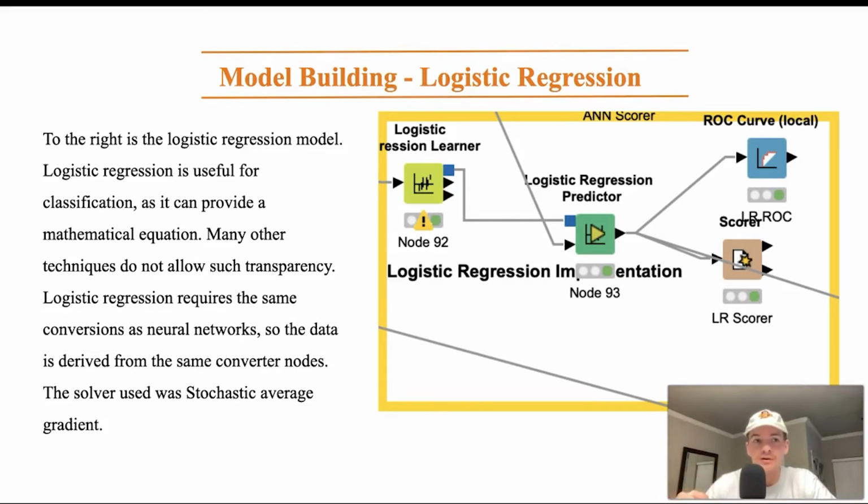the normalizer. Logistic regression is useful for classification because you can get a mathematical equation out of it, and that provides some transparency, whereas with something like the neural network you don't get quite as much transparency. You're not really sure necessarily how it made the decisions it made, came to the conclusions it did. And the solver used in the logistic regression learner node was the stochastic average gradient.